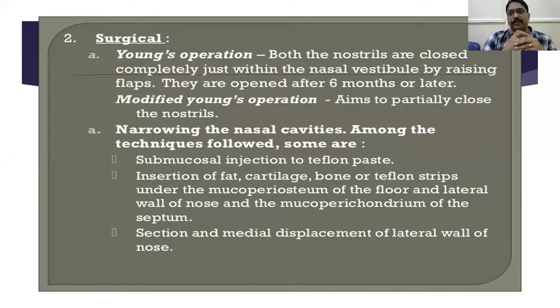That's Young's operation. What is the mechanism here? What is the use of closing the nostril? Anybody?